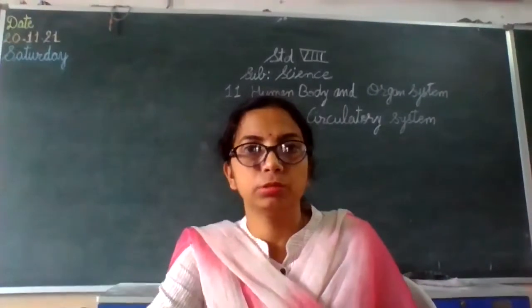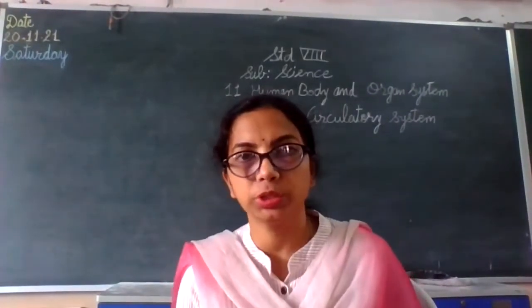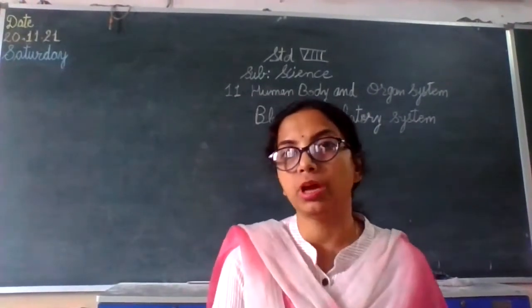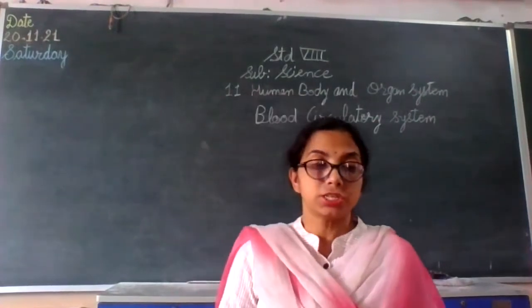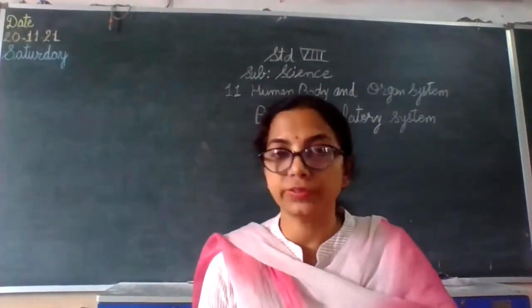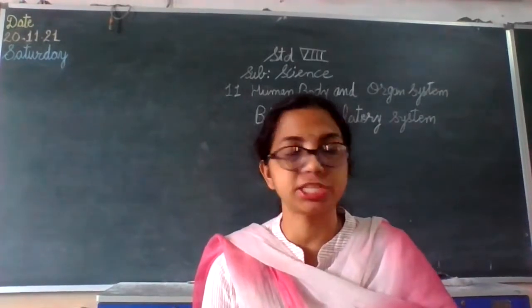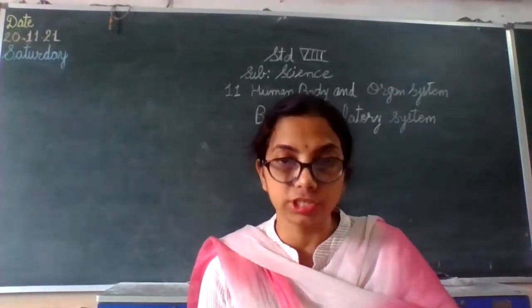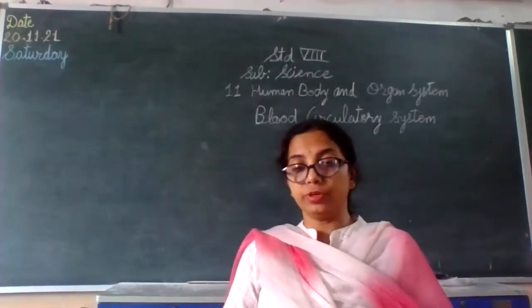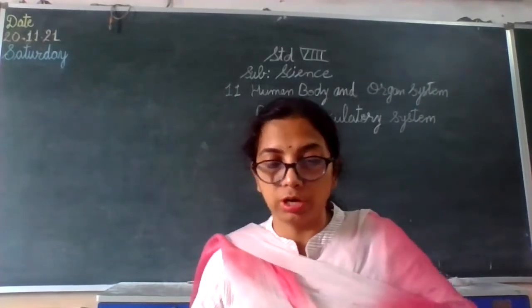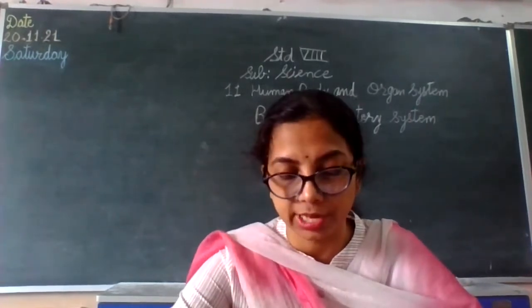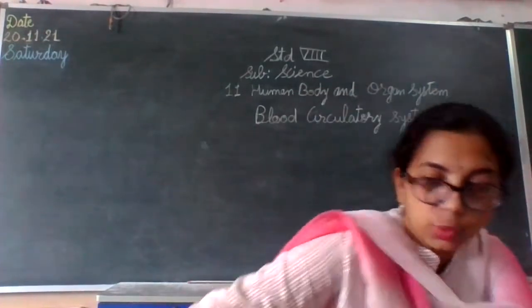Hello children, so today we are going to continue with our chapter number 11, human body and organ system. In our earlier class we have seen the respiratory system, its parts and how it works. Today we are going to move on to the circulatory system, the second type of system that is working in our body.